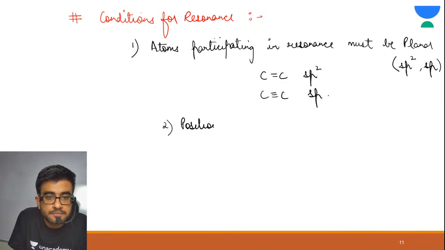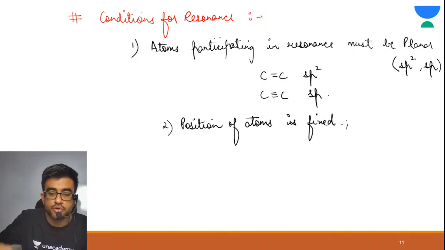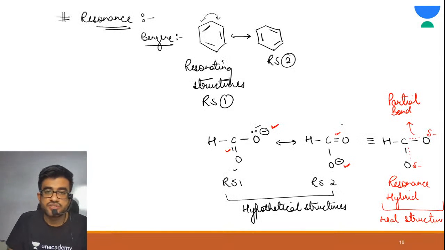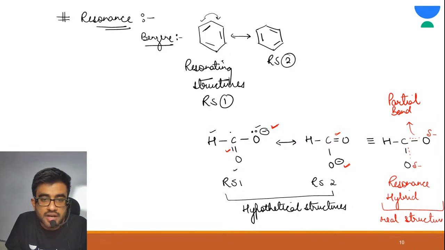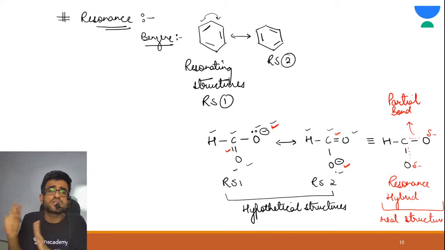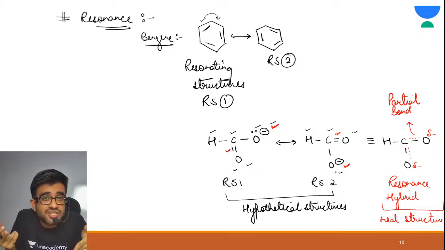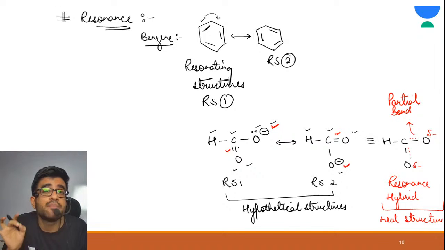Position of atoms is fixed. All right, let me show you this with an example. Just look here: hydrogen, carbon, oxygen, this oxygen, again this hydrogen, carbon, oxygen, this oxygen. Just look at the position of atoms, they are all the same. We are not changing the position of atoms. We are just changing the position of pi bond and lone pairs.